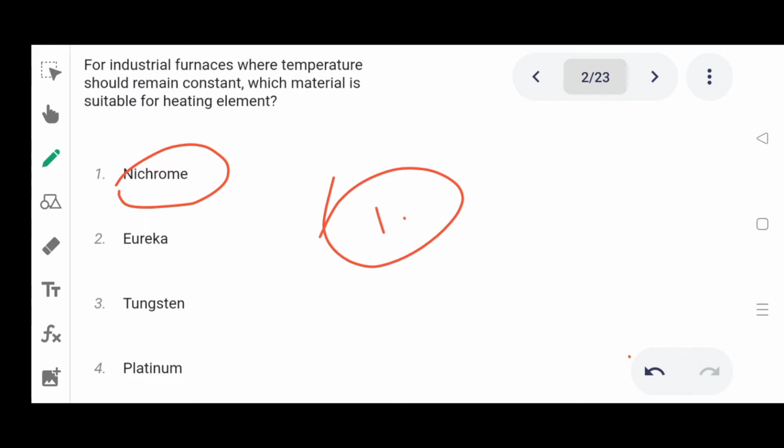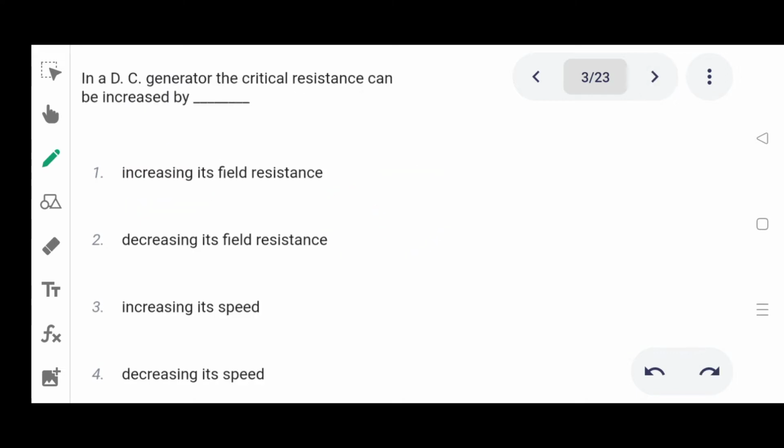Next one. In a DC generator, the critical resistance can be increased by option 1 increasing its field resistance, 2 decreasing its field resistance, 3 increasing its speed, 4 decreasing its speed. Correct answer is increasing its speed.